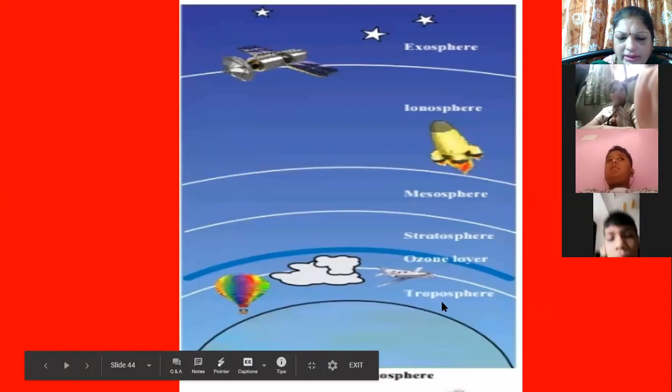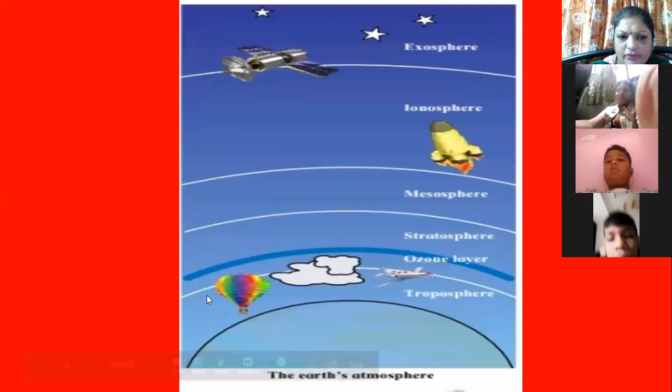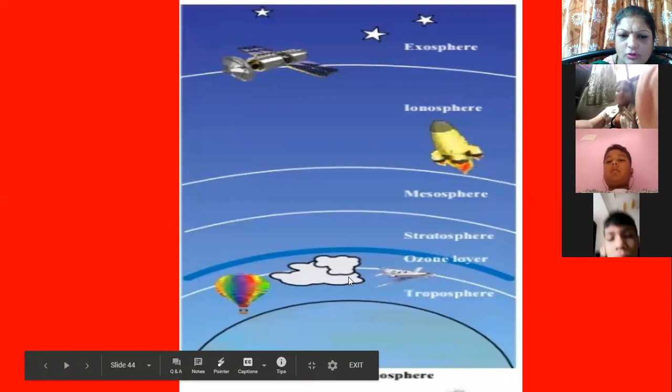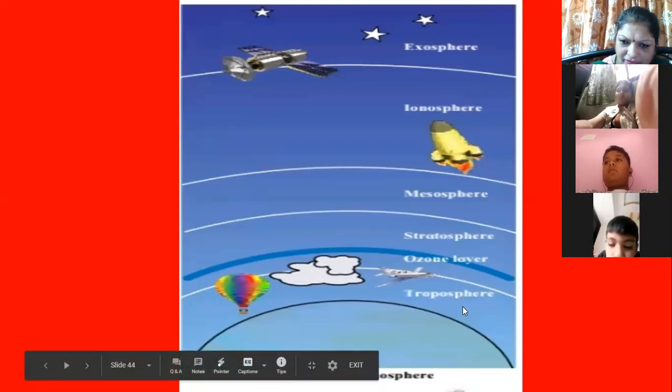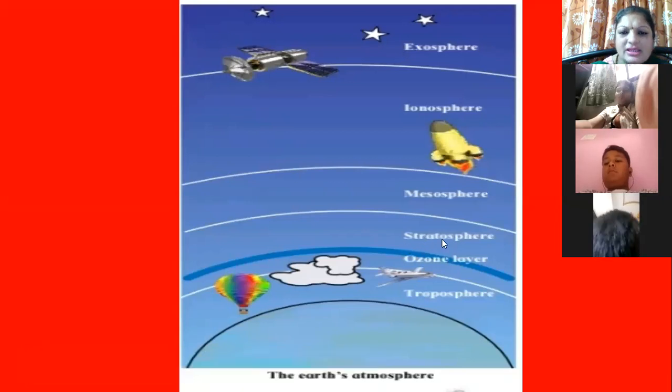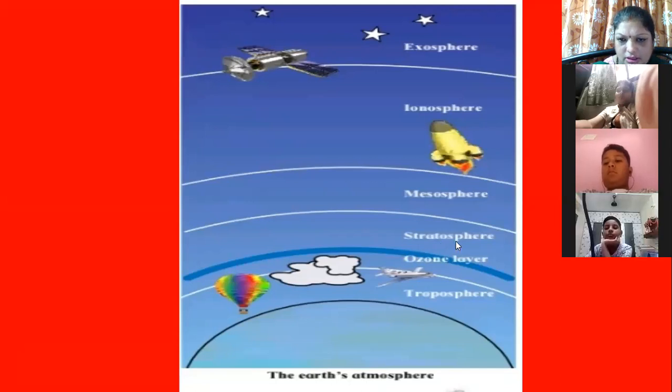What all things are there in the troposphere? Now see, this till here is your troposphere. So in the higher part of the troposphere, you can see the cloud formation and the aeroplanes flying. Now, as you go up in the atmosphere after the troposphere, you will see the stratosphere, the second layer of the Earth's atmosphere.